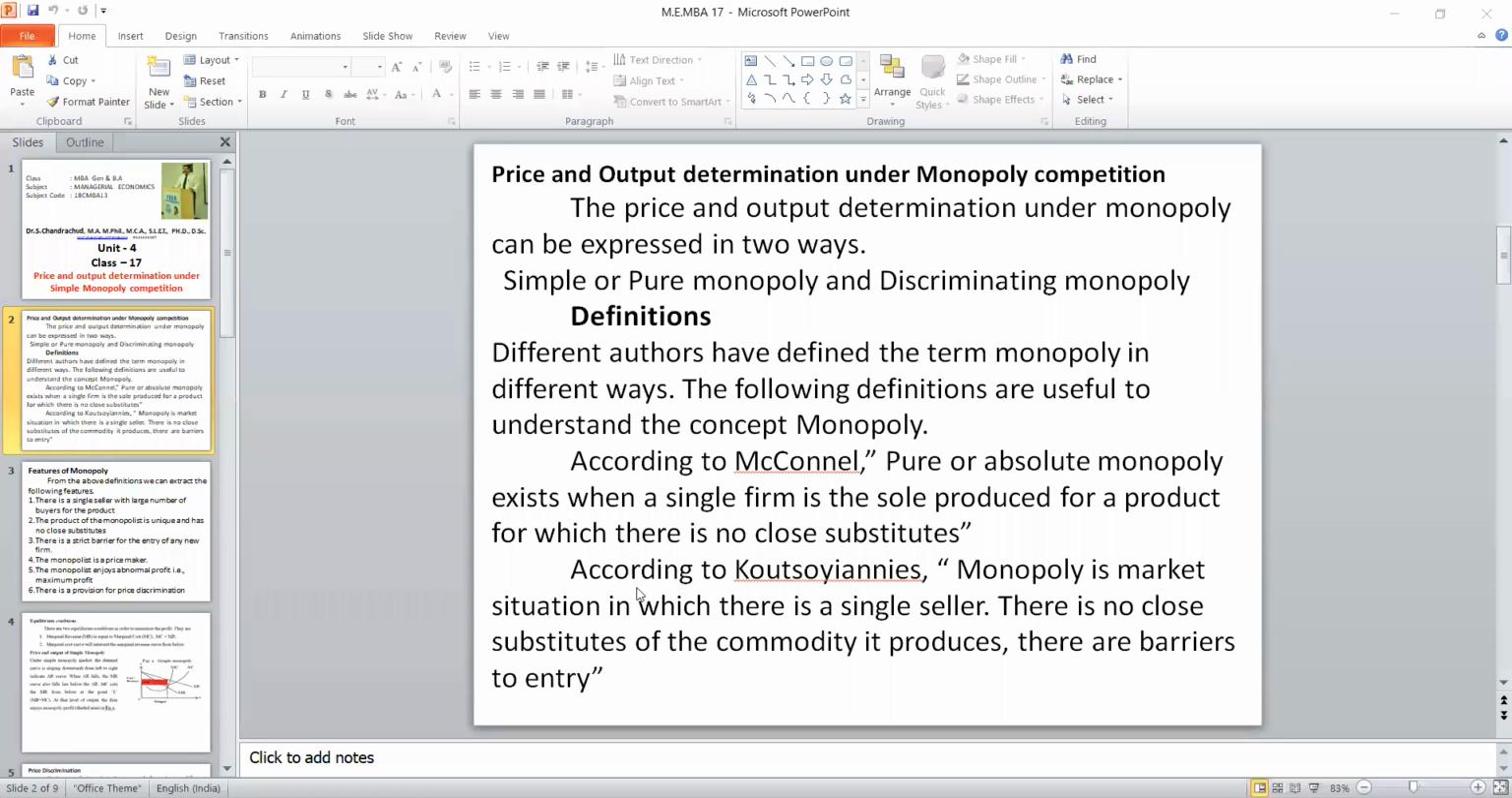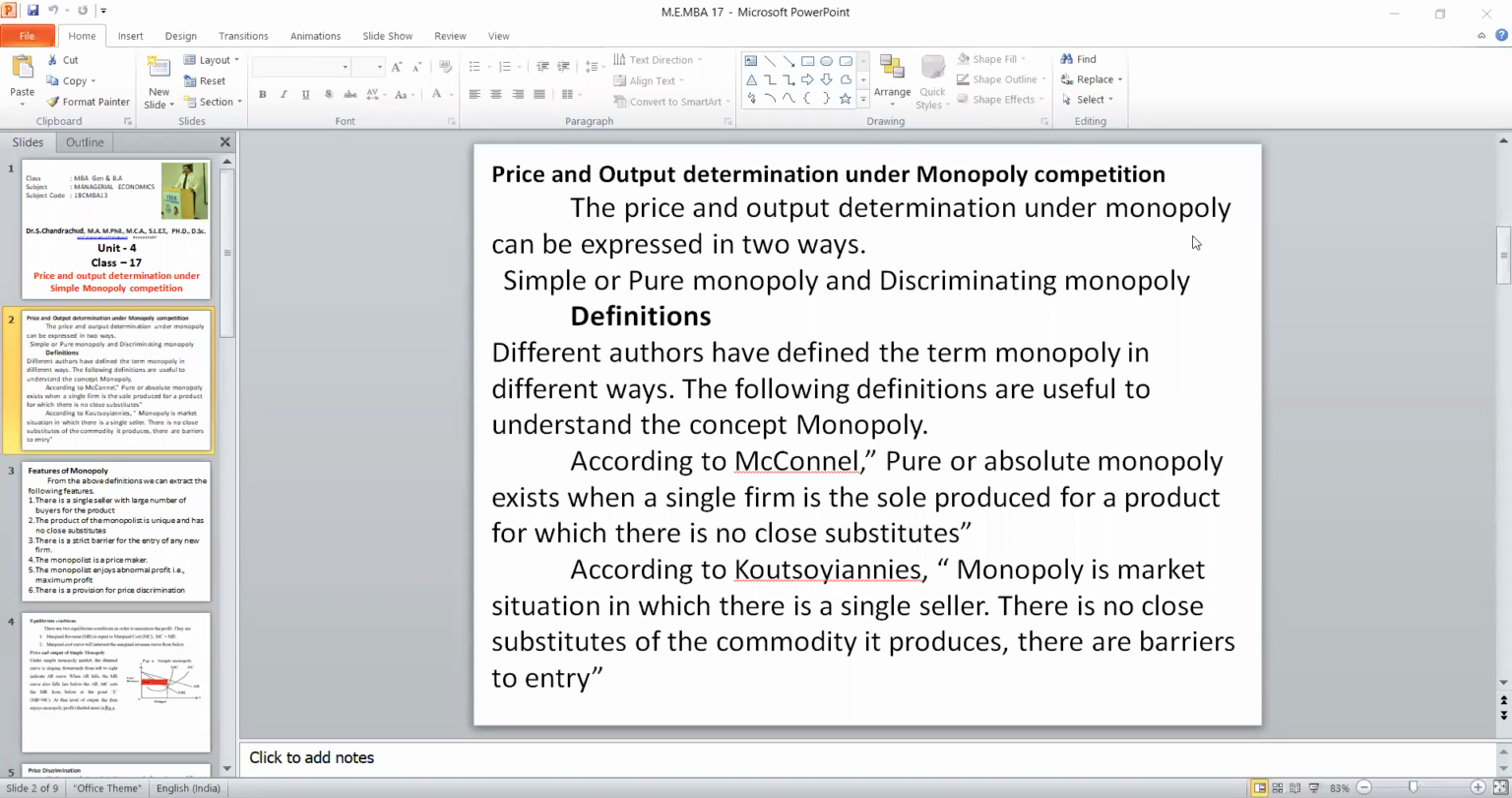Based on the number of sellers, we have classified the market into monopoly, duopoly, oligopoly, and monopolistic. If there is only one seller, then it is called monopoly. Suppose two sellers are there, then it is called duopoly. If there are few sellers, more than two, then it is called oligopoly. And if there are many sellers, then it is called monopolistic. In today's class, we are going to discuss monopoly only.